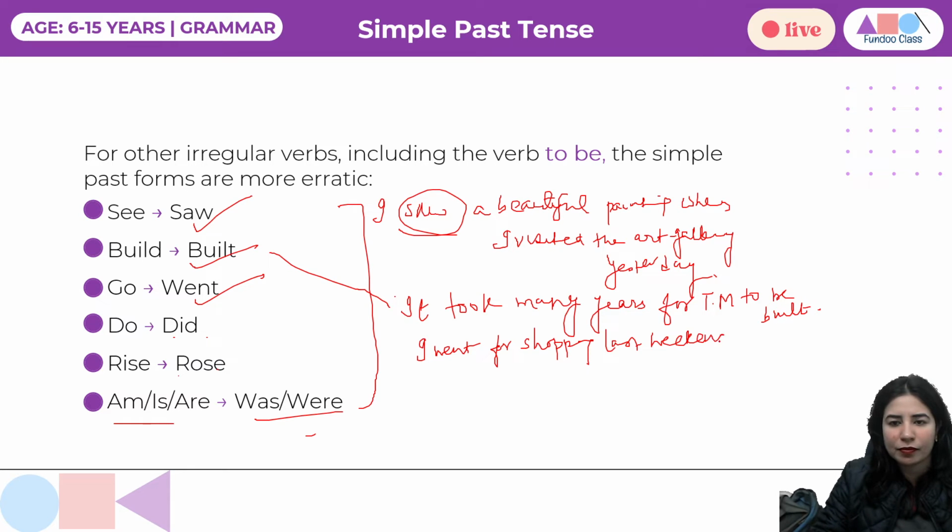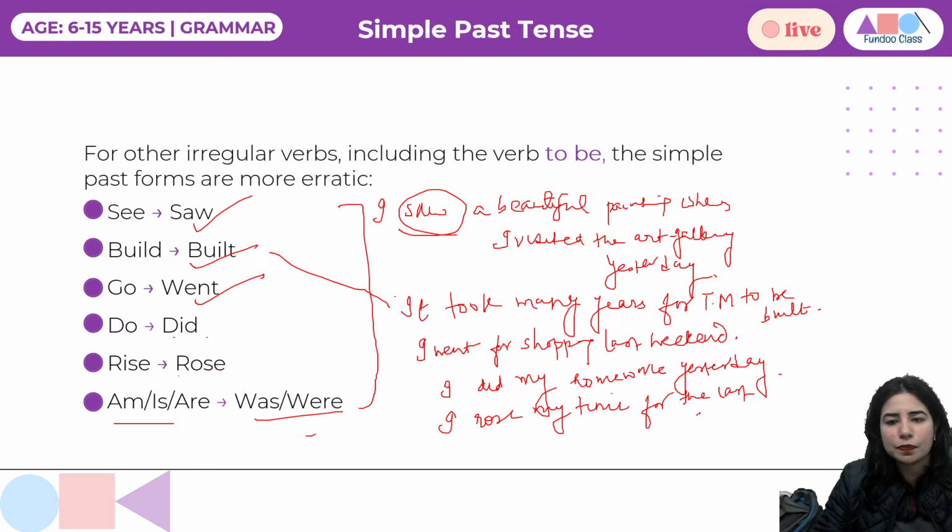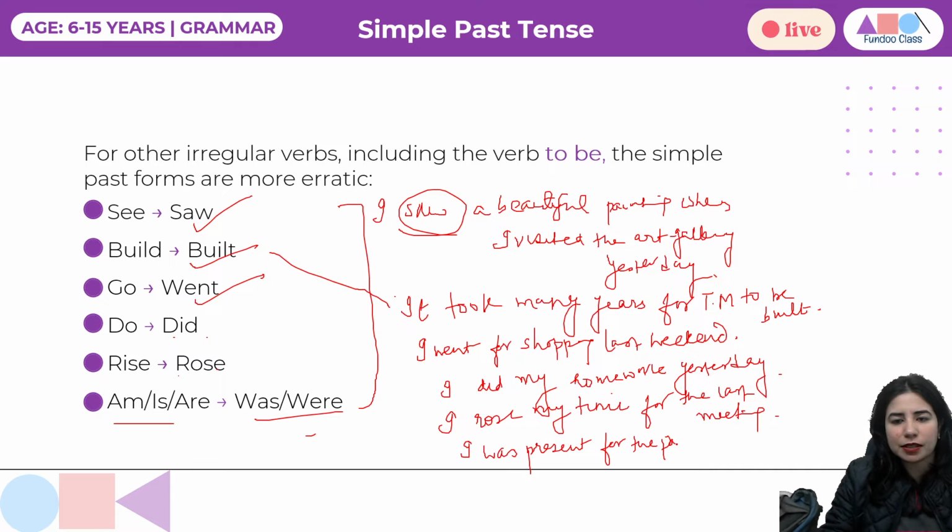Okay, and I did my homework yesterday. I rose on time for the last meeting. I was present for the party.